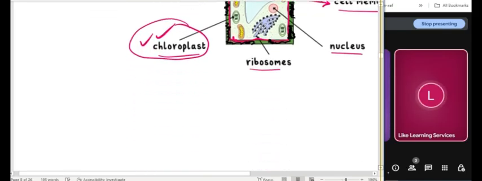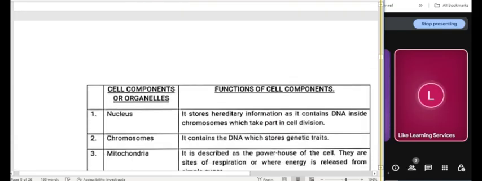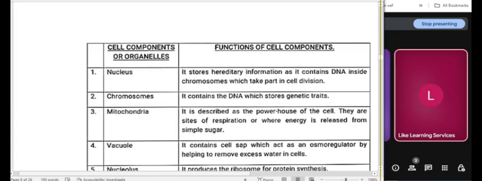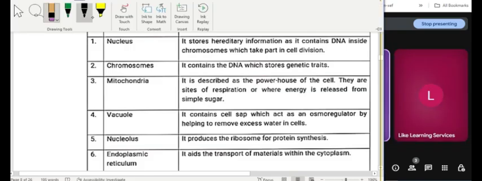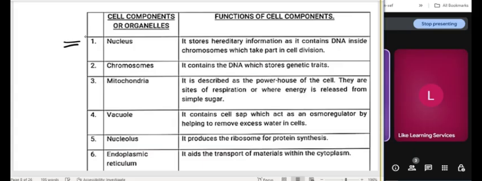So we'll just look at the functions and then we can continue some other time or look at some other aspect later. What's the function of the nucleus? Very quickly, it stores hereditary information as it contains DNA inside chromosomes, which take part in cell division.